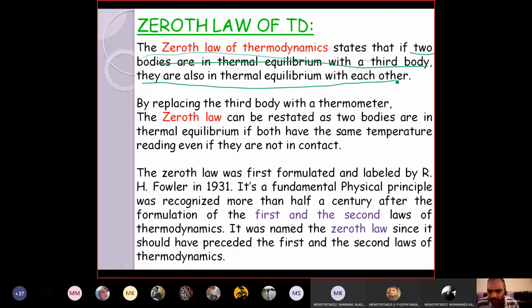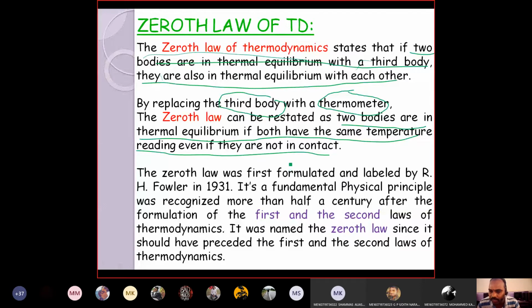That is one way of defining it. The second is by replacing the third body with a thermometer. By replacing the third body with a thermometer, the zeroth law can also be stated as: two bodies are in thermal equilibrium if both have the same temperature reading, even if they are not in contact.